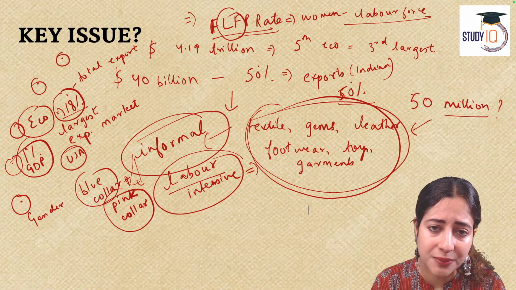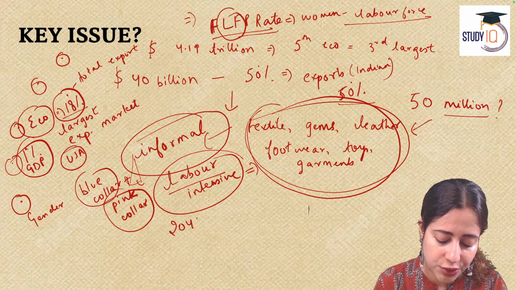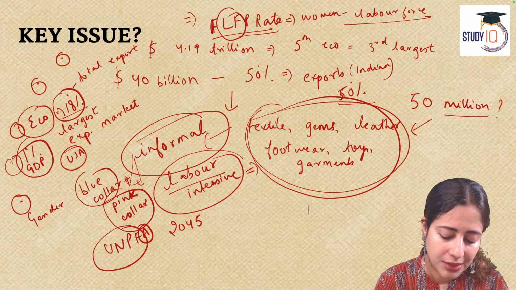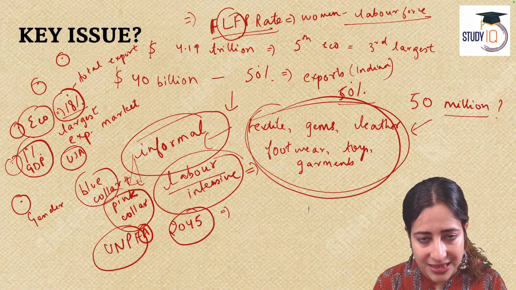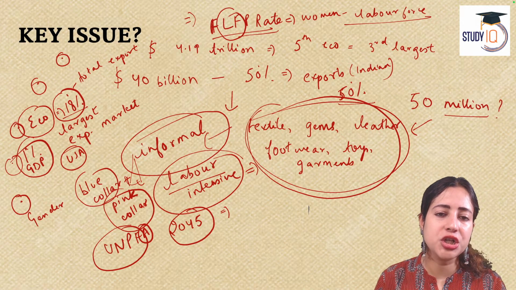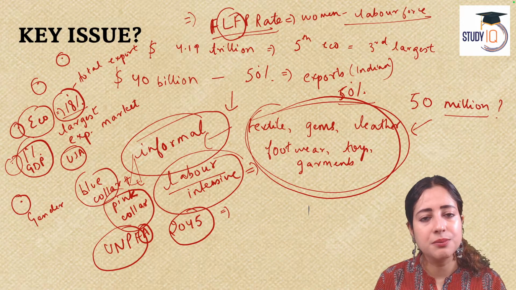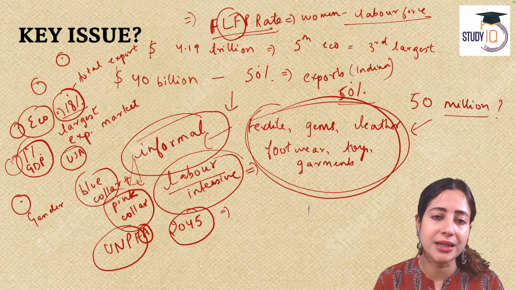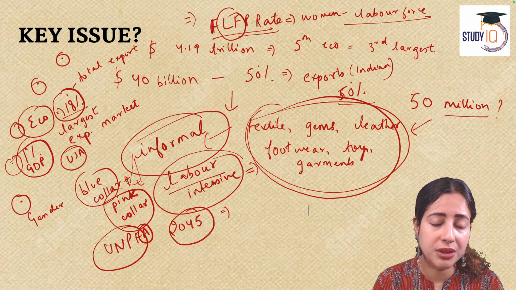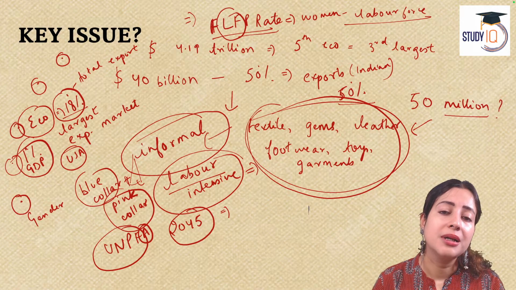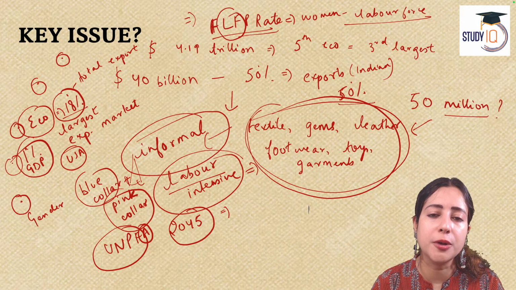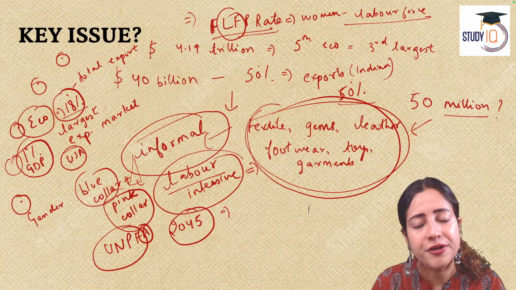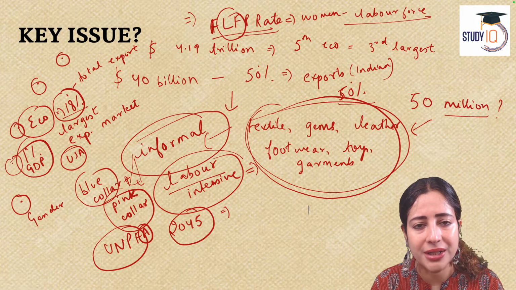There is another problem here. According to the United Nations Population Fund, the UNFPA, till 2025, we have something called a demographic opportunity. India is a young population. The average age of an Indian is about 28 years. That's much younger as compared to the population in countries like China, Russia, Japan, South Korea, US, Canada. All these countries are aging now. Their economies are becoming older because they are dominated by more old population, above 60 or above 55 years, people who do not fall in the working segment.